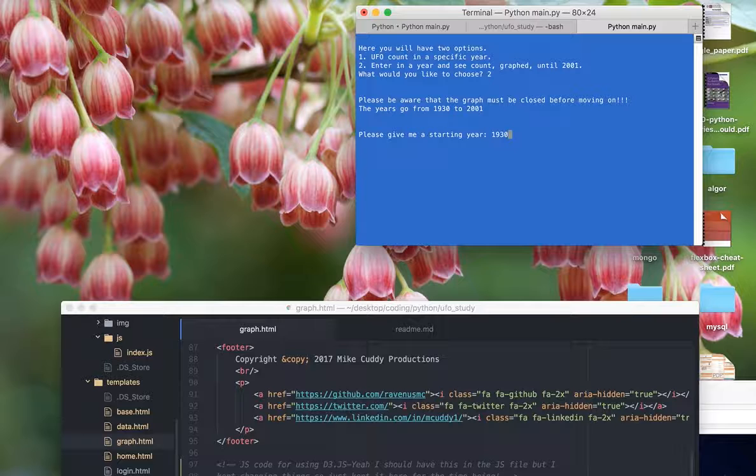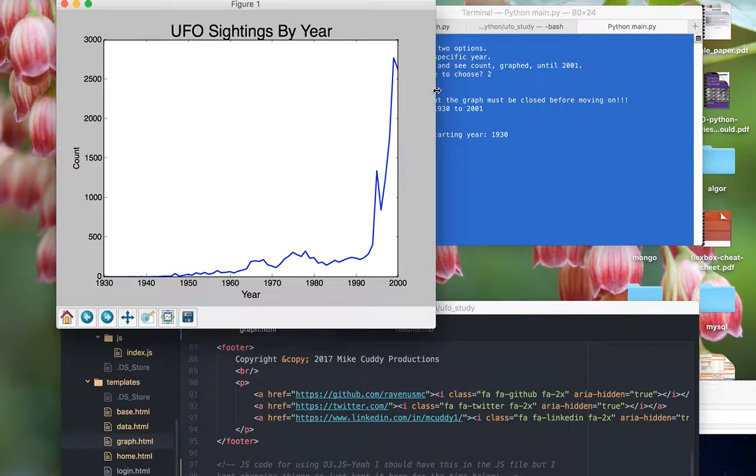So we'll give it a starting year of 1930. And then this graph comes up, and it's an interesting graph. What you can see right here, which is really interesting, is UFOs really start to peak in 1990, or about the mid to early 90s. They shoot up dramatically, almost exponentially. Over here, you have the space race and the space age, and so you can start to see that they go up there. And then in the mid to early 80s, they go up as well when ET came out and everything like that. So it was an interesting program.